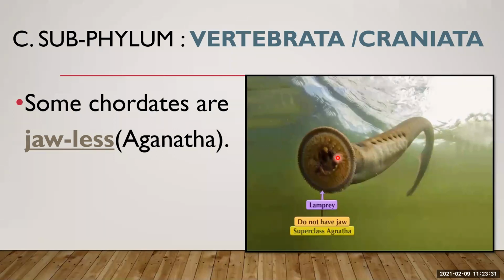But some of the chordates don't have a jaw. Here you can see they don't have a jaw. They just have a mouth like a sucker, without teeth. That is also known as a sucker, but they don't have a jaw. So some chordates are jawless. They are known as agnatha. Okay.